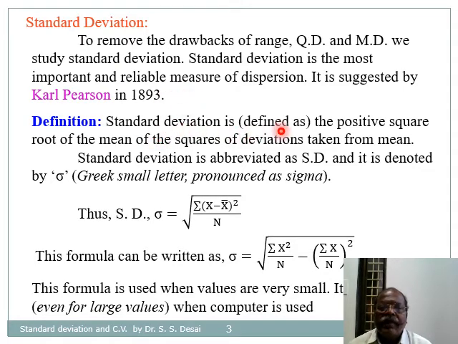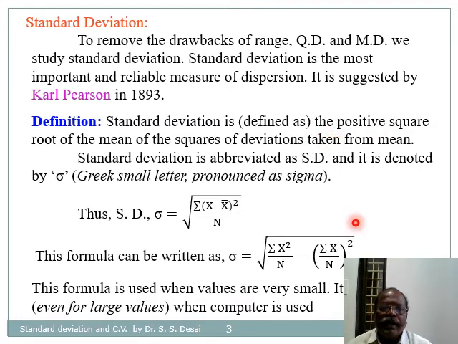Standard deviation is defined as the positive square root of the mean of the squares of deviations taken from the mean. It is abbreviated as SD and denoted by the Greek letter sigma.